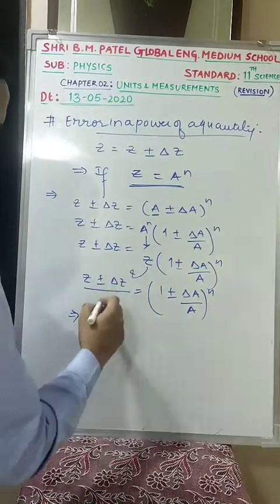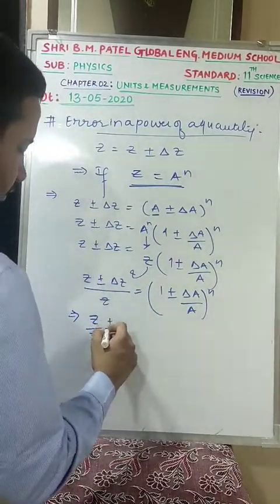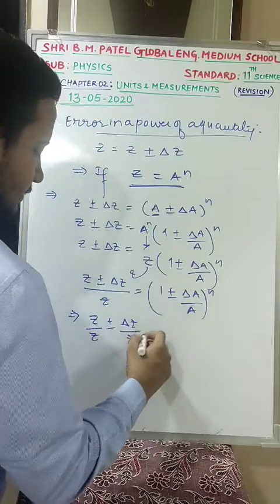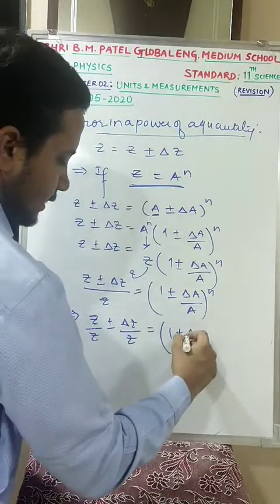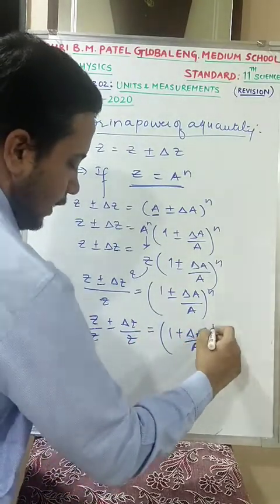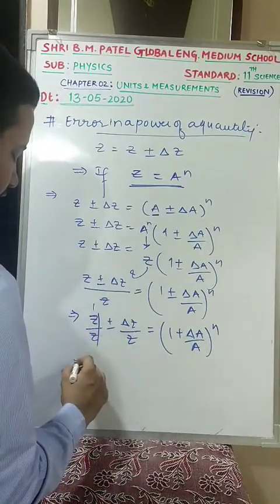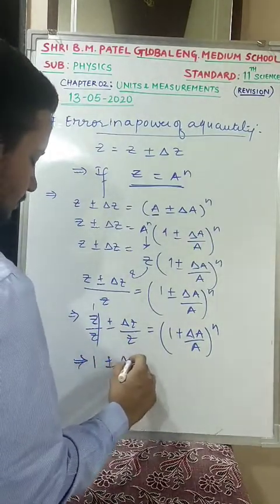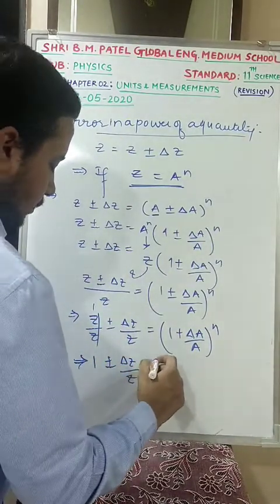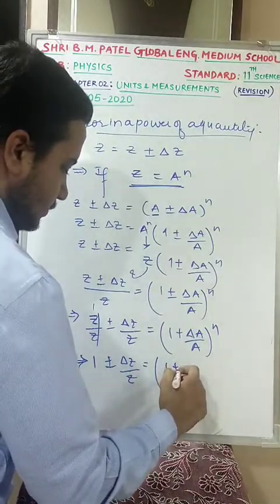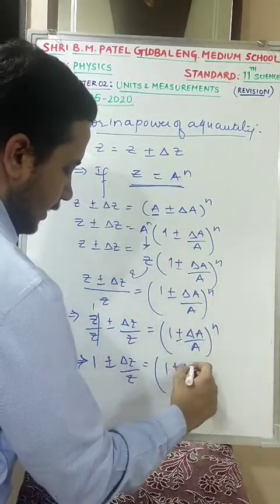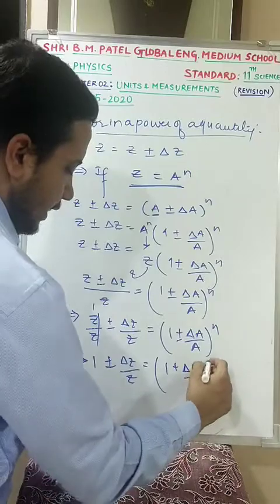Dividing, z cancels, so I have 1 plus or minus delta z by z equal to 1 plus or minus delta A by A raised to n.